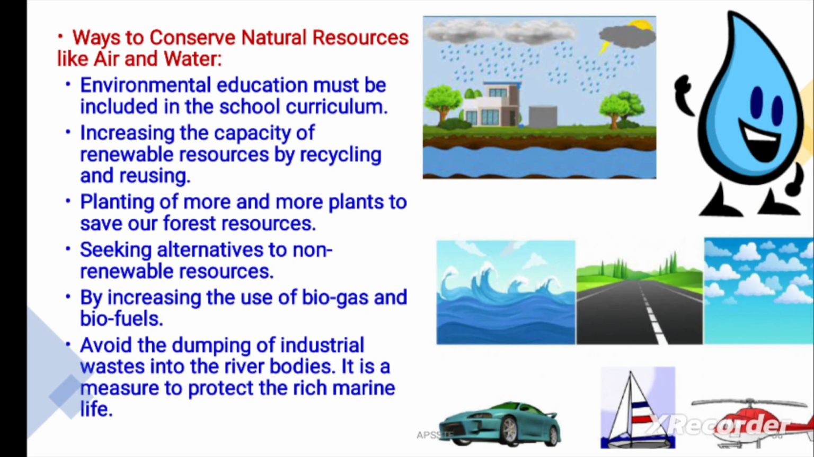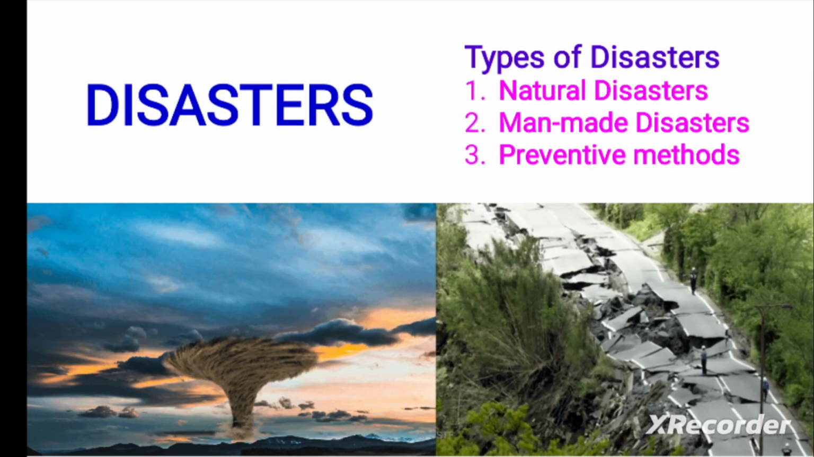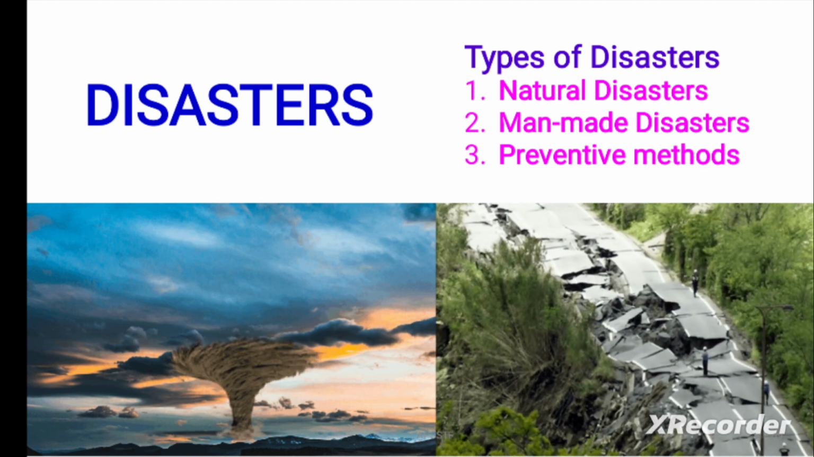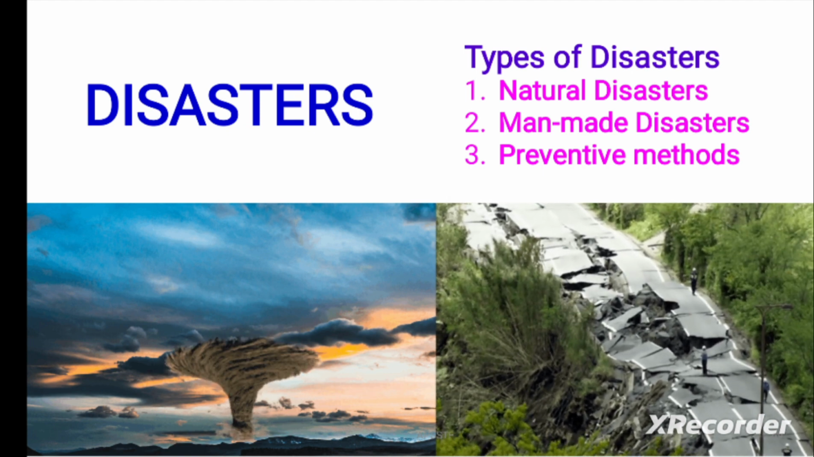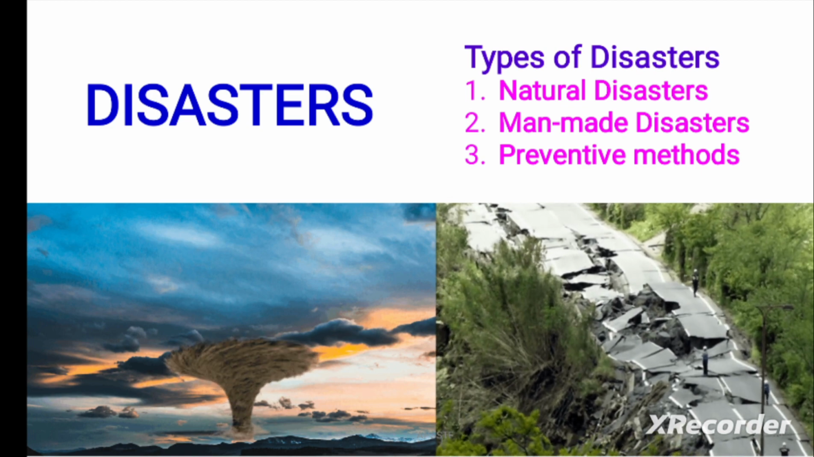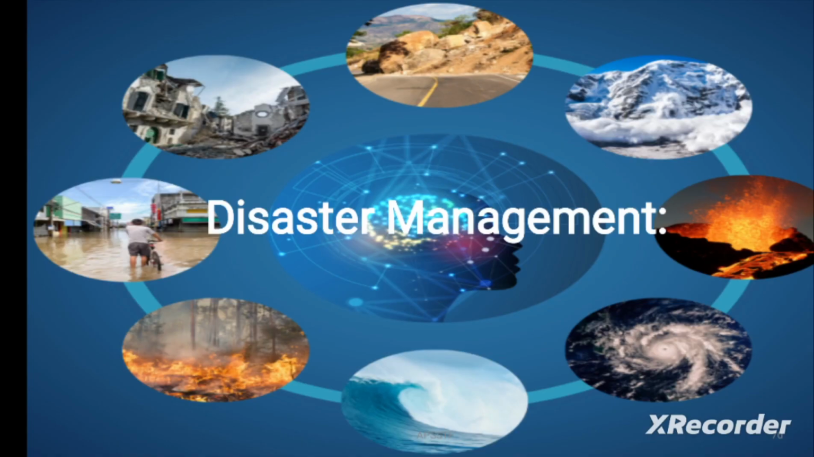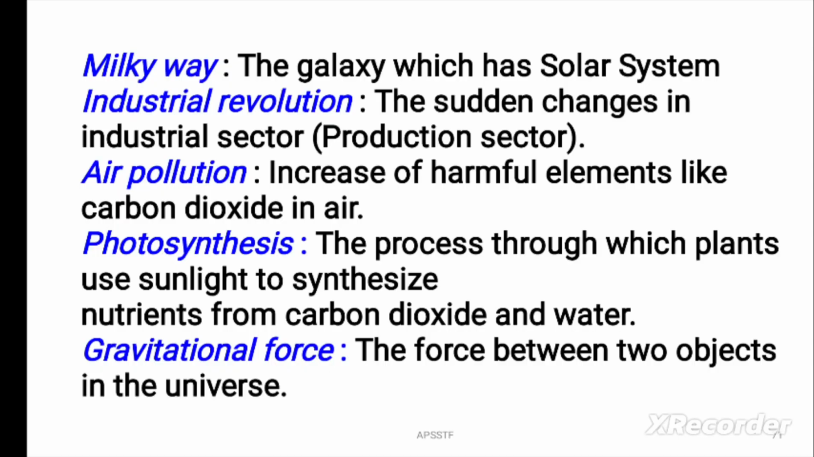Ways to conserve natural resources: we have to protect trees. Disasters. Disasters are of two types: natural disasters and man-made disasters. We have to take preventive methods also. Disaster management we have to follow, and we have to escape from the dangers and disasters. Milky Way, industrial revolution, air pollution, photosynthesis, gravitational force. These are the keywords we have to learn from this chapter.